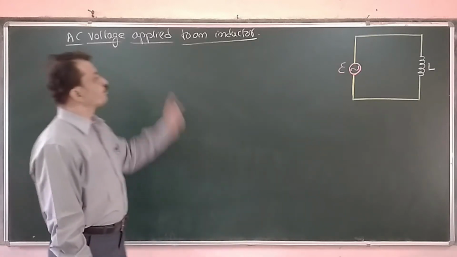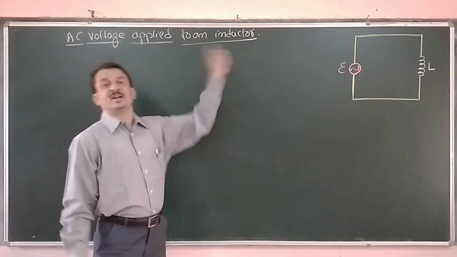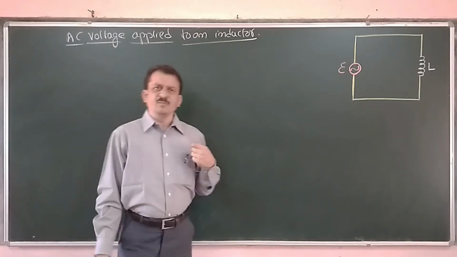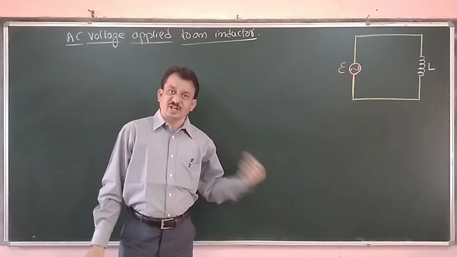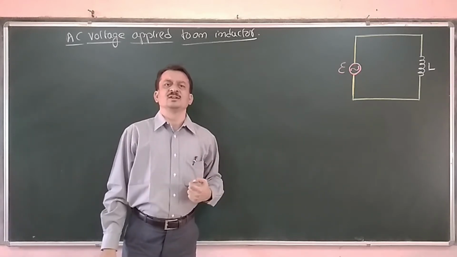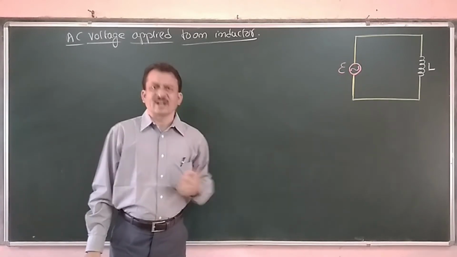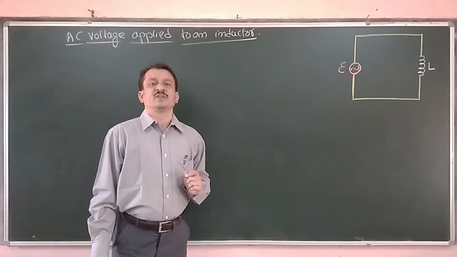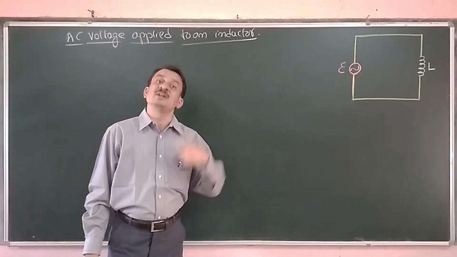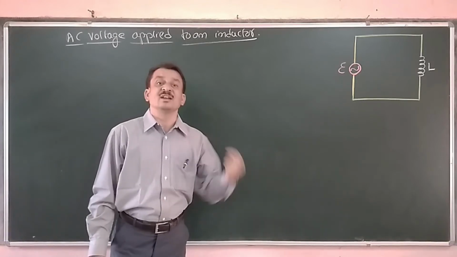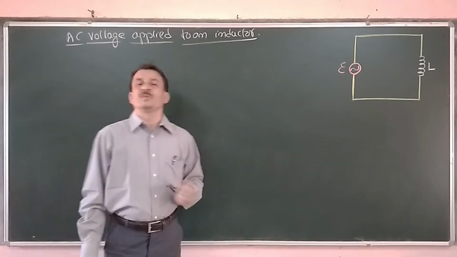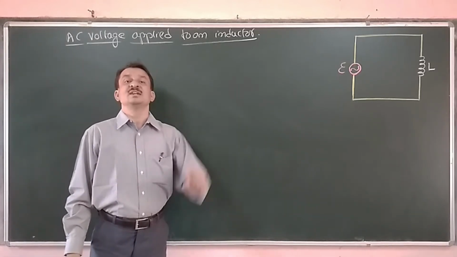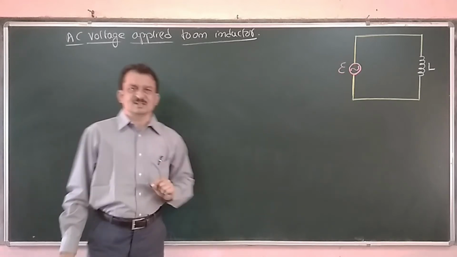Next we study an AC source applied to an inductor. In the previous class we have studied an AC applied to a resistor. In that we have observed that the AC voltage and current are in phase. The phasors are rotating simultaneously without any lag or leading between them. They are in phase, and the phase angle in the case of a pure resistive circuit is 0, that we have studied in the previous class.